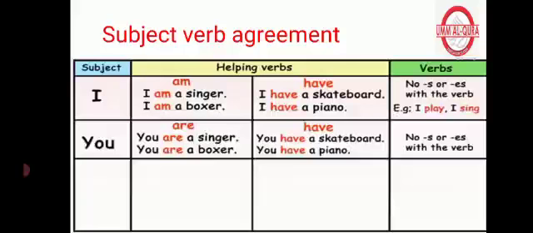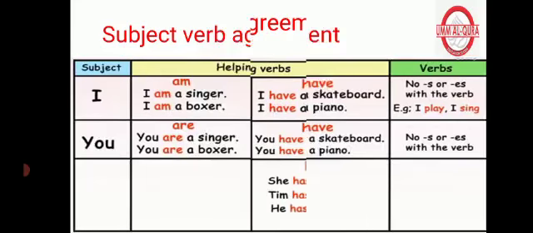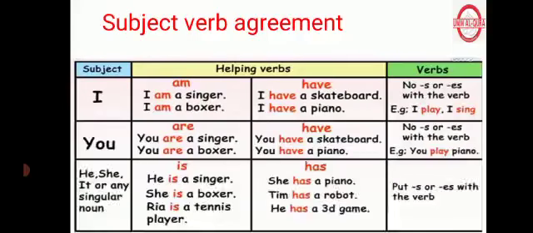You have a piano. And you can see here we have not added s or es with a verb. So the example will be you play piano. If the subject is he, she, it, or any singular noun, we will use helping verb is or has. For example, he is a singer, she is a boxer, Ria is a tennis player, she has a piano, Tim has a robot, he has a 3D game.